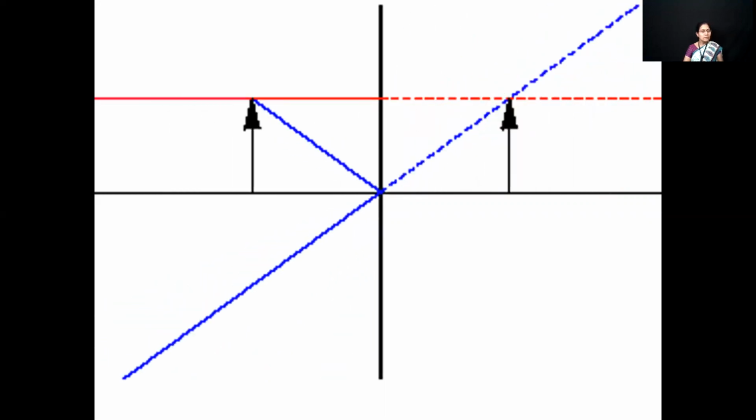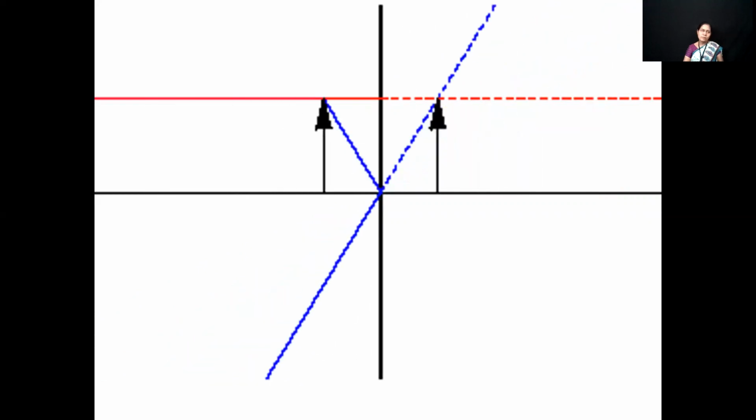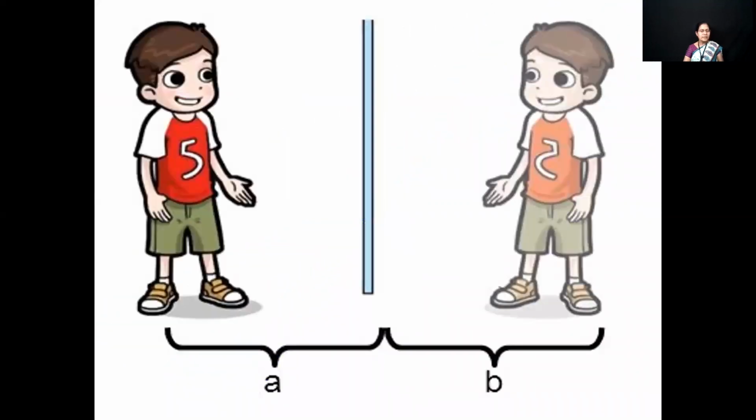You move towards the mirror, your image also moves towards the mirror. You move away from the mirror, your image also moves away from the mirror. So we say that the distance between you and the mirror is the same as the distance between your image and the mirror.